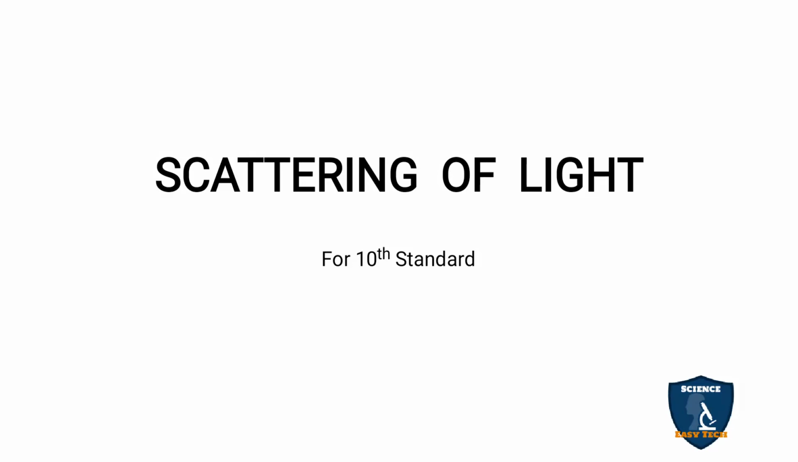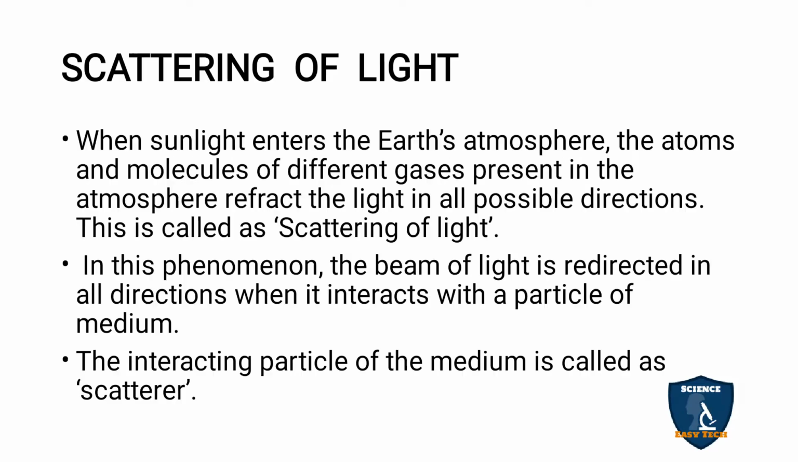Today we're going to see the scattering of light. When the sunlight enters the Earth's atmosphere, the atoms and molecules of different gases present in the atmosphere refract the light in all possible directions, and this is called scattering of light.